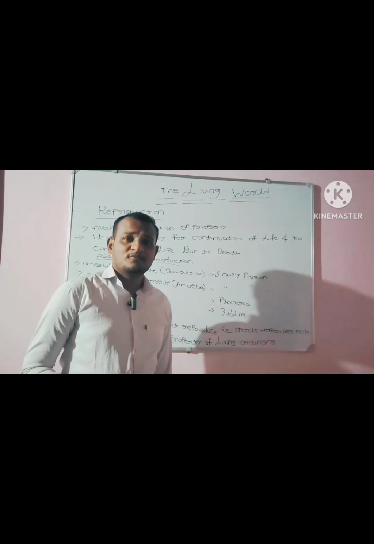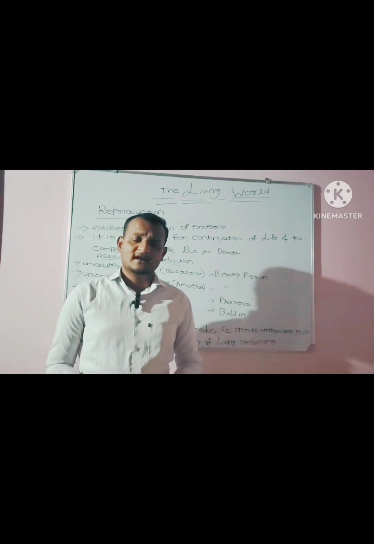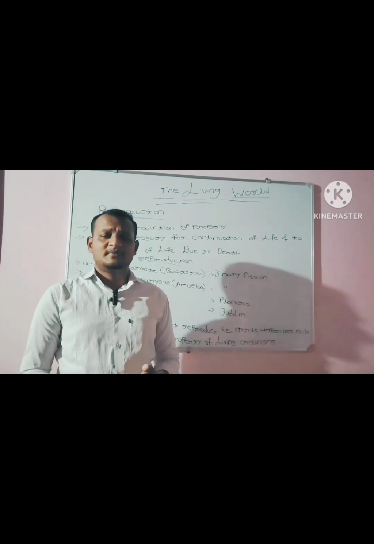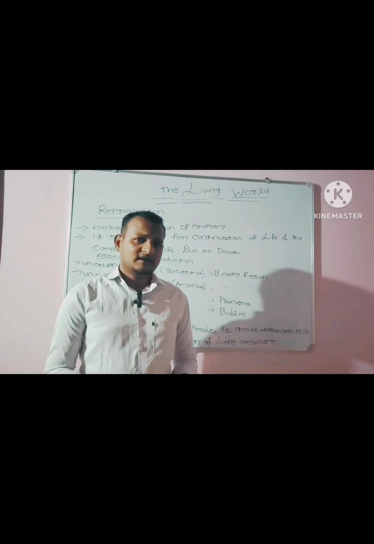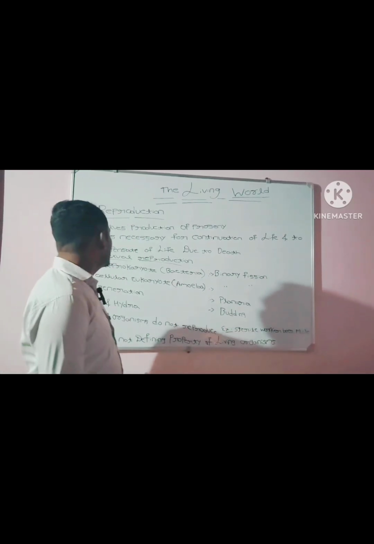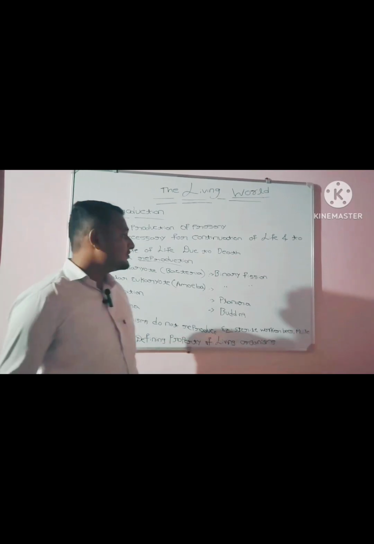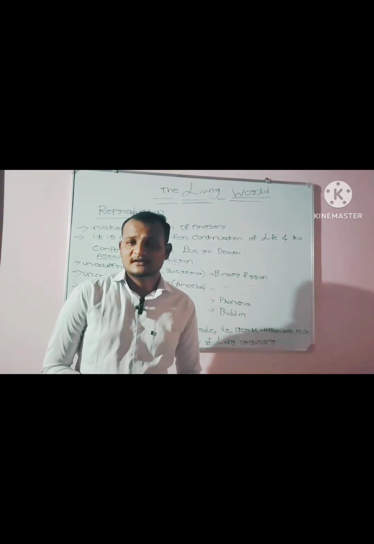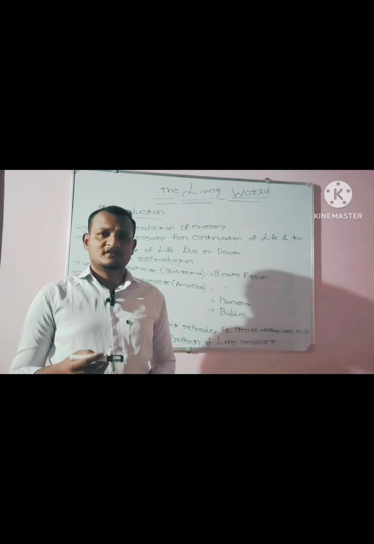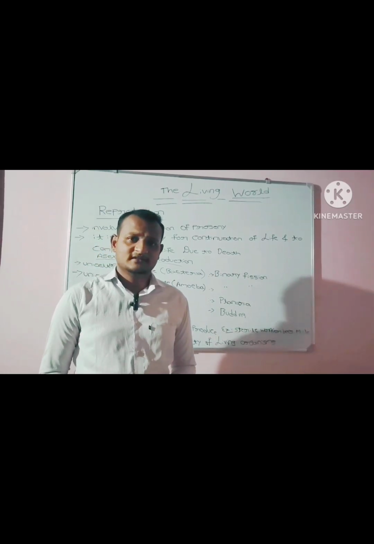It is necessary for the continuation of life and of generations, and to compensate for the loss of life due to death.